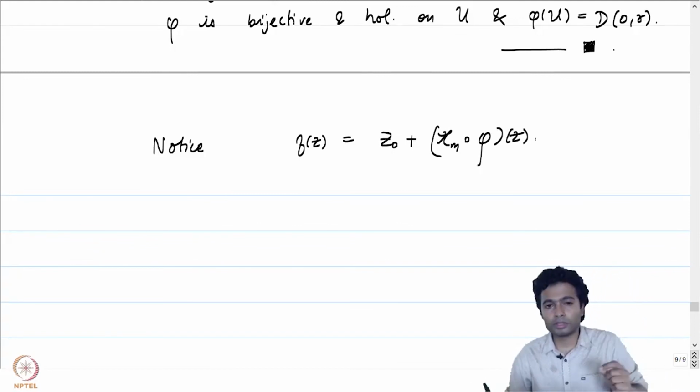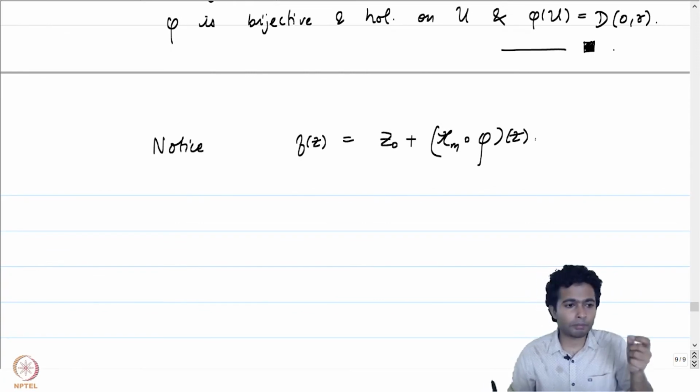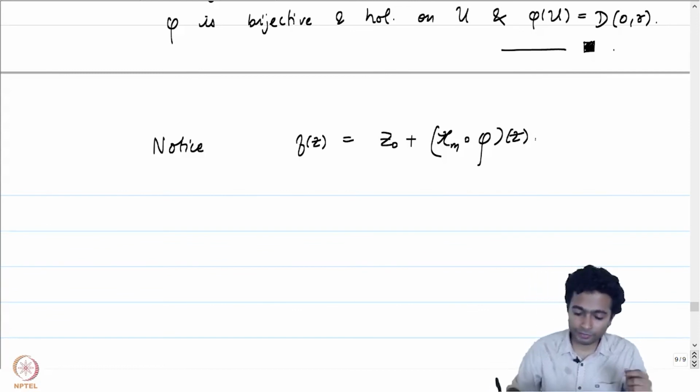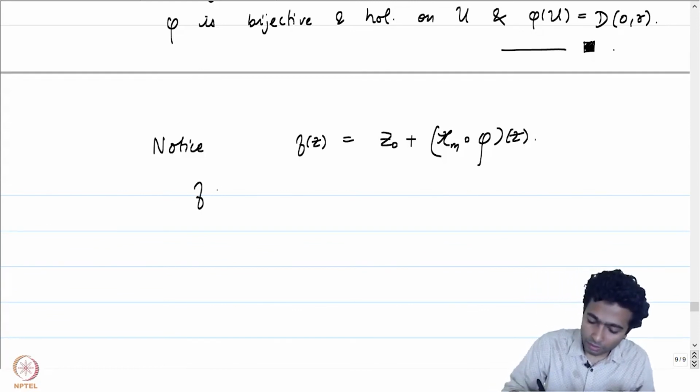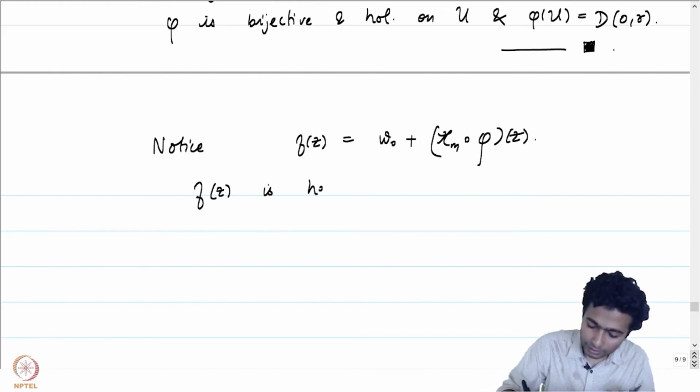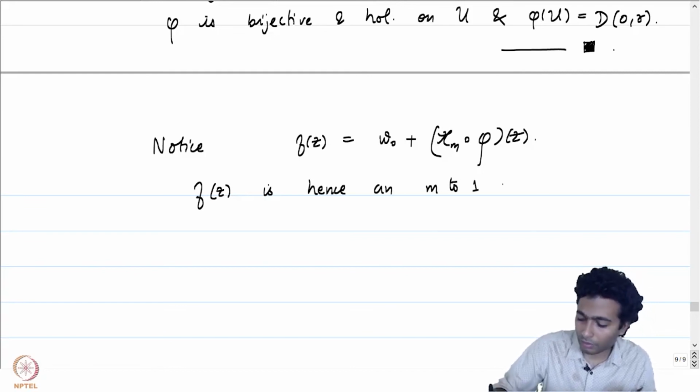And the good thing about pi m is that pi m in the punctured disk is an m to 1 mapping, and phi is an injective mapping, and therefore f of z minus w naught, I'm writing it wrong, this is w naught, f of z is hence an m to 1 mapping on u minus z naught.